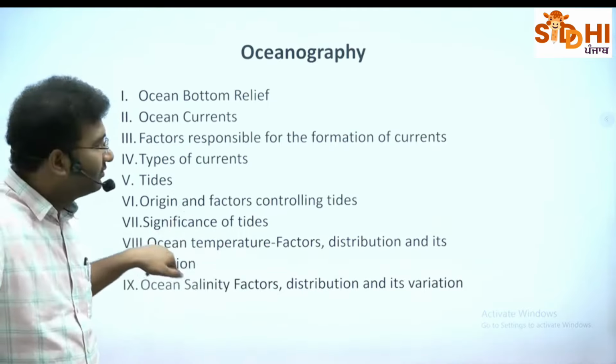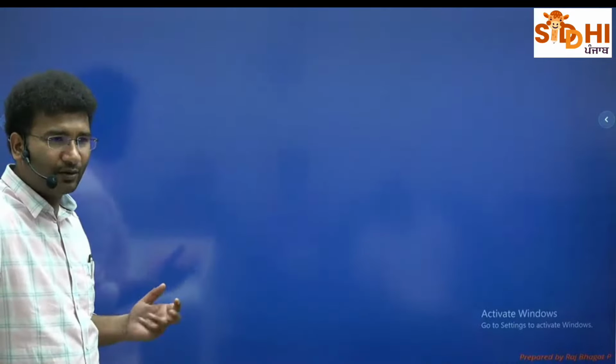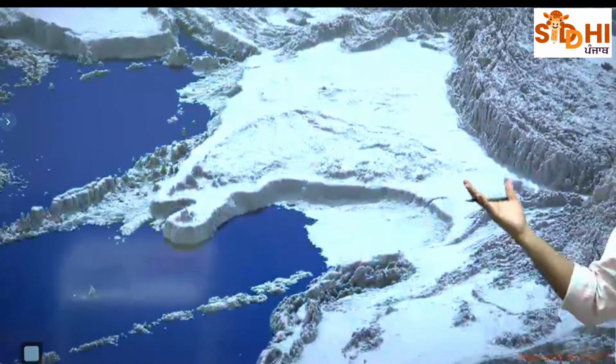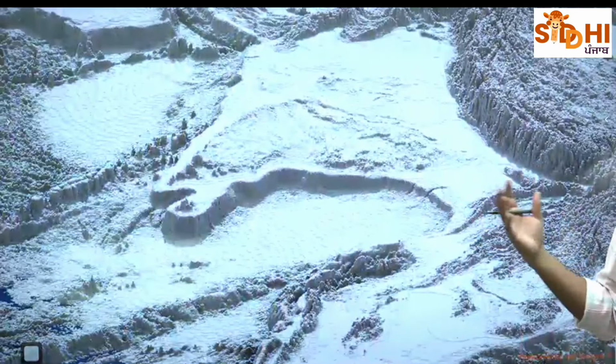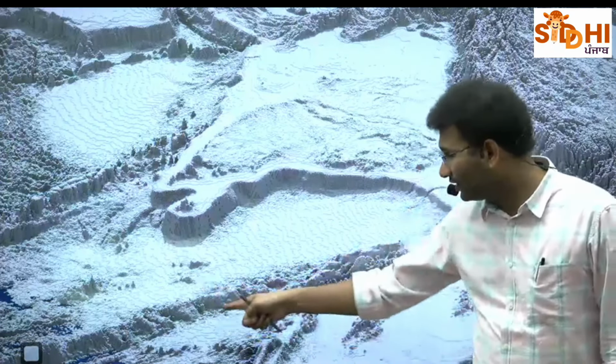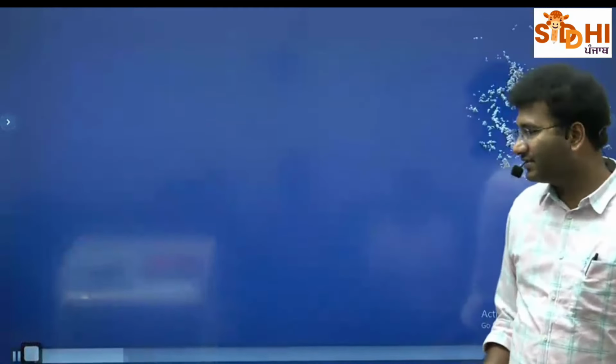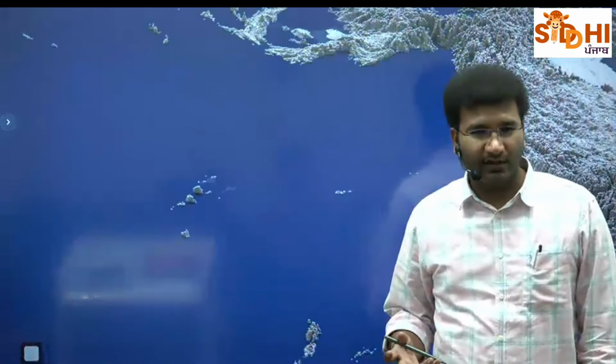Done? See, in oceanography, why do we have to study about oceans? First thing, when you broadly look into it, you take all the water and look into the topography. This is how our Earth, especially the Indian Ocean, looks like. In oceanography, you need to know why this is a plain area and what these mountains are, how they are formed, and the Andaman and Nicobar islands, how they are formed. Likewise, I told you about a seamount, the Afanasi-Nikitin seamount. How is it formed? So you need to know about the various landforms in the ocean bottom topography.